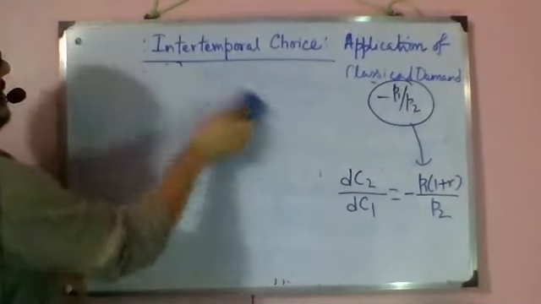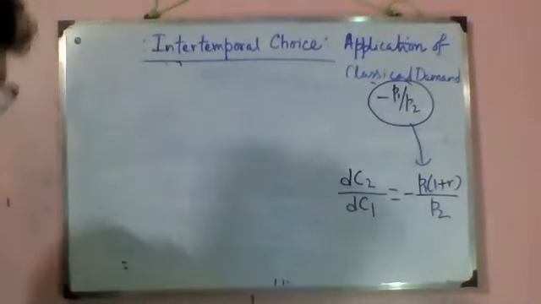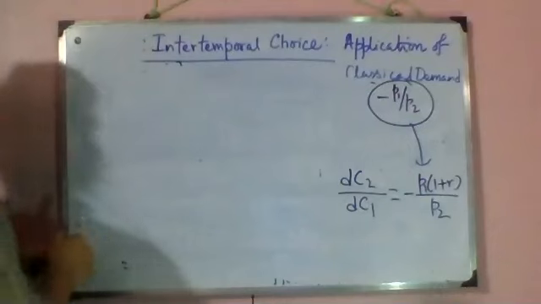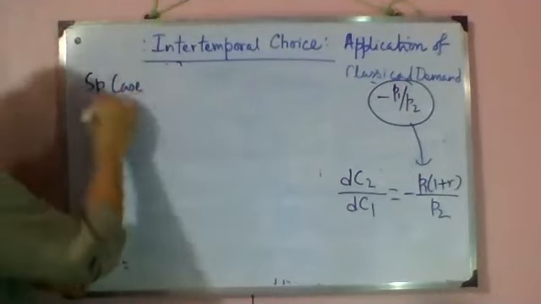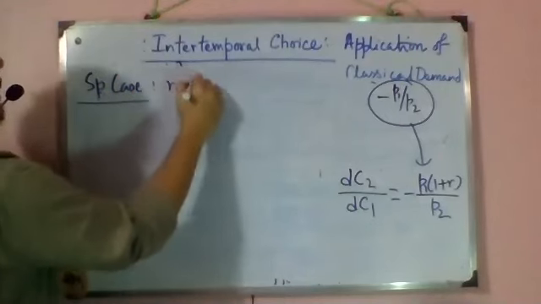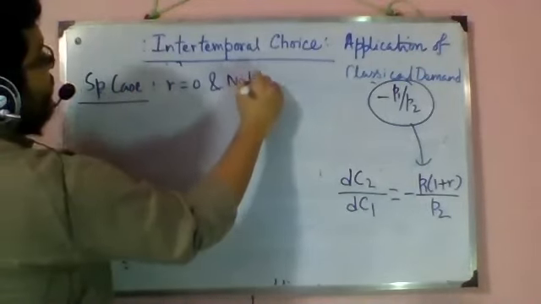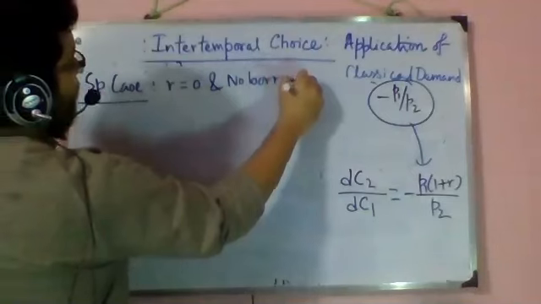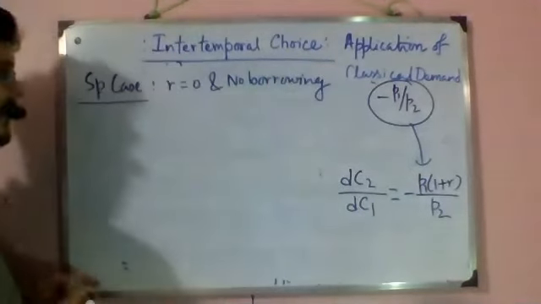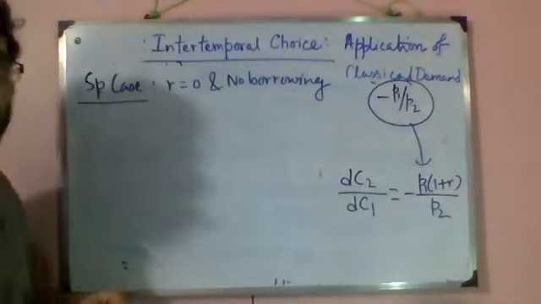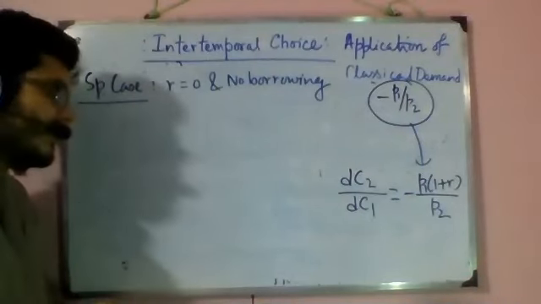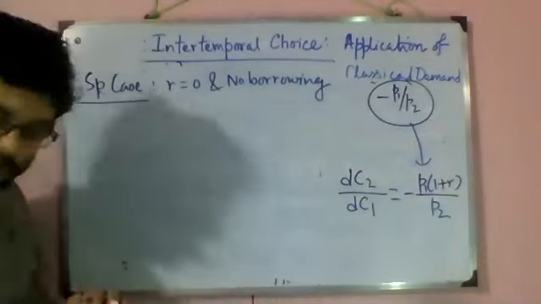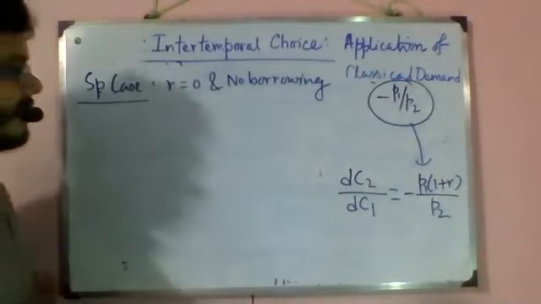We are considering a situation where the interest rate is 0 and there is no borrowing. This quite conveniently gives us a variant of the budget line. It's essentially half of a problem.